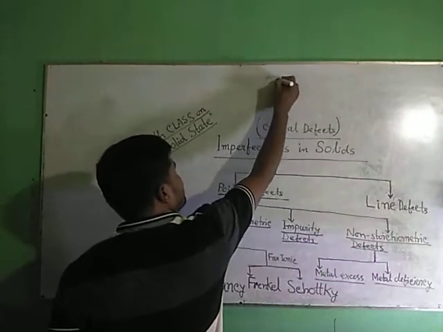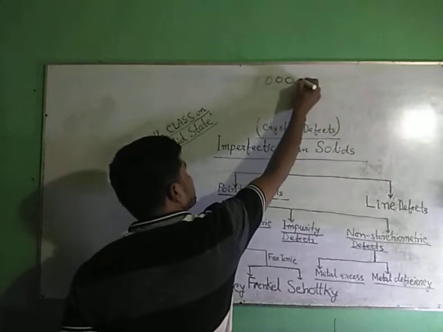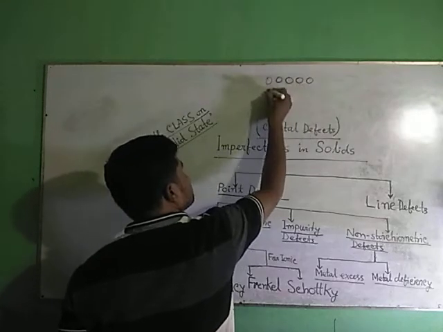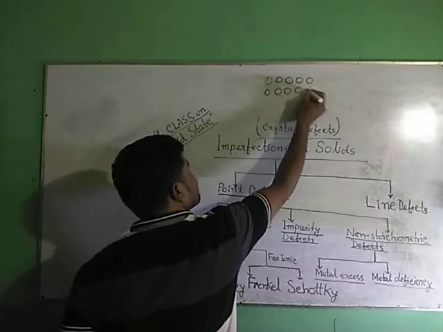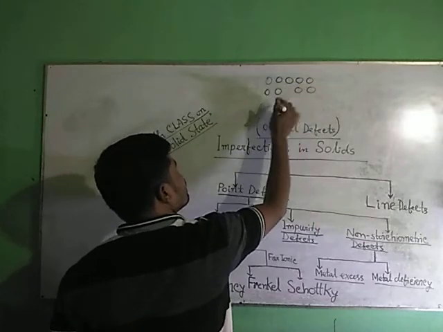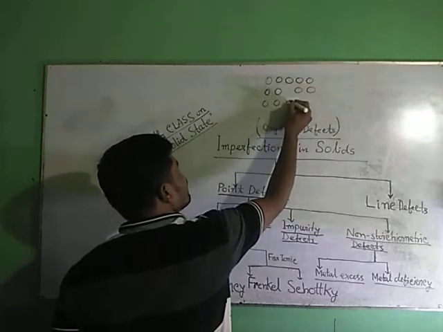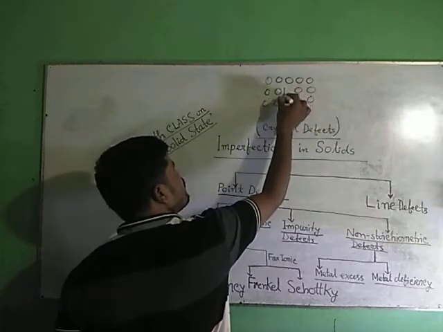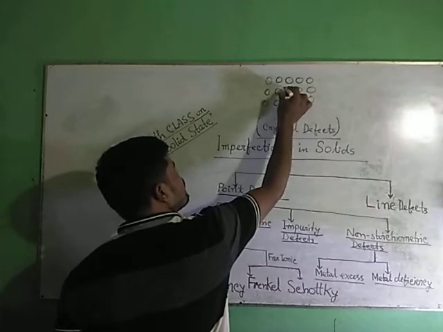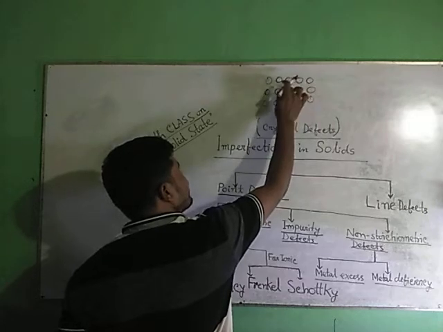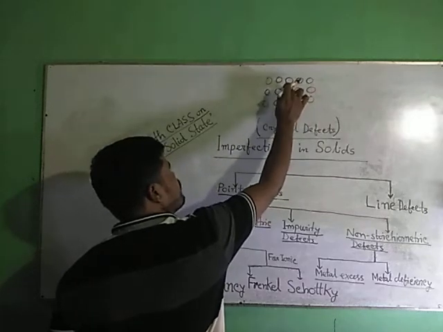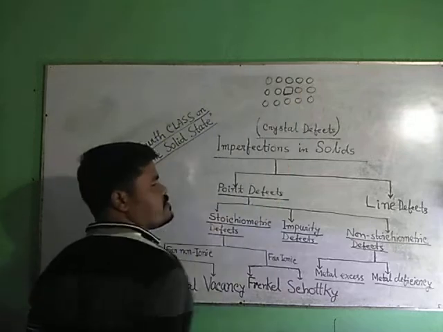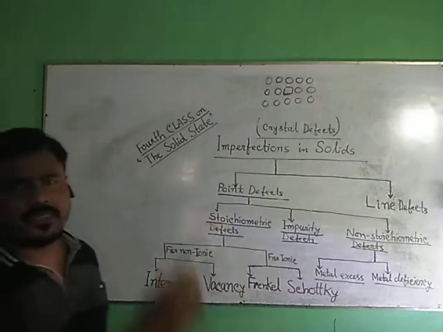Suppose I am drawing a crystal structure. See what I am doing. This space is kept vacant, that is, the particle of this side is not present. Vacant space is there.